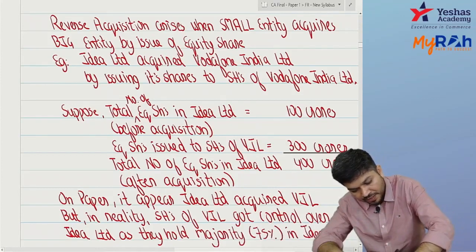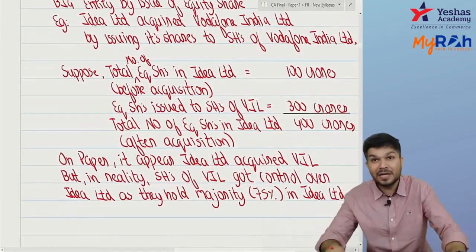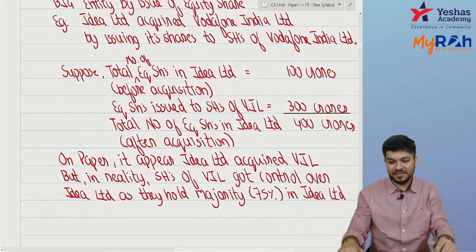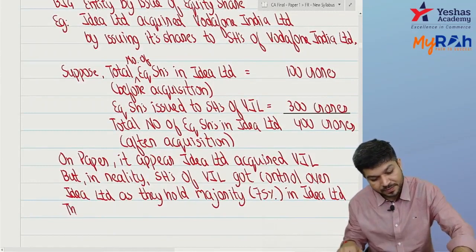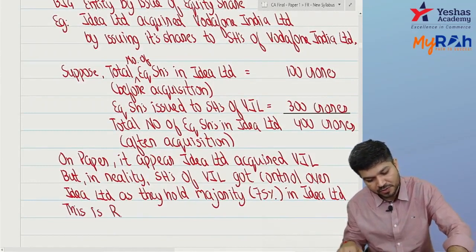Out of 400 crore shares, 300 crore shares are with the shareholders of Vodafone India Limited. This is reverse acquisition. Did you get it?